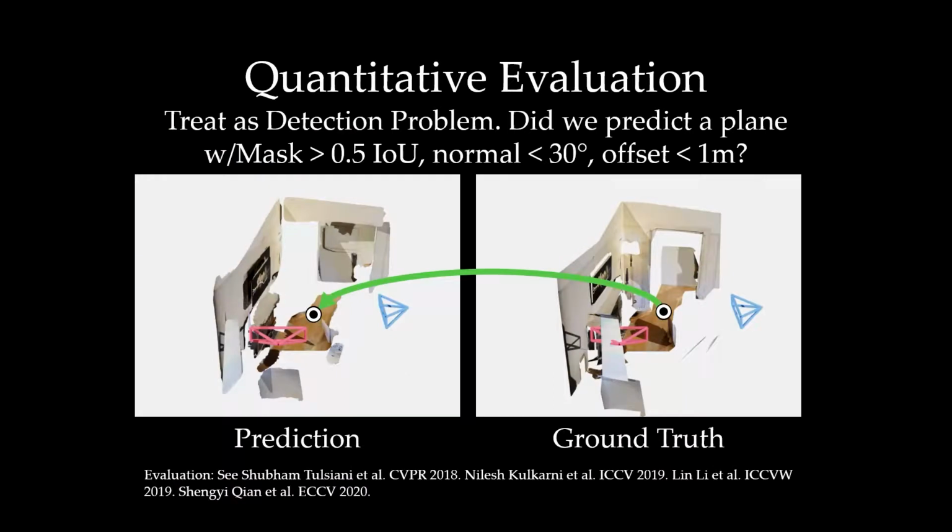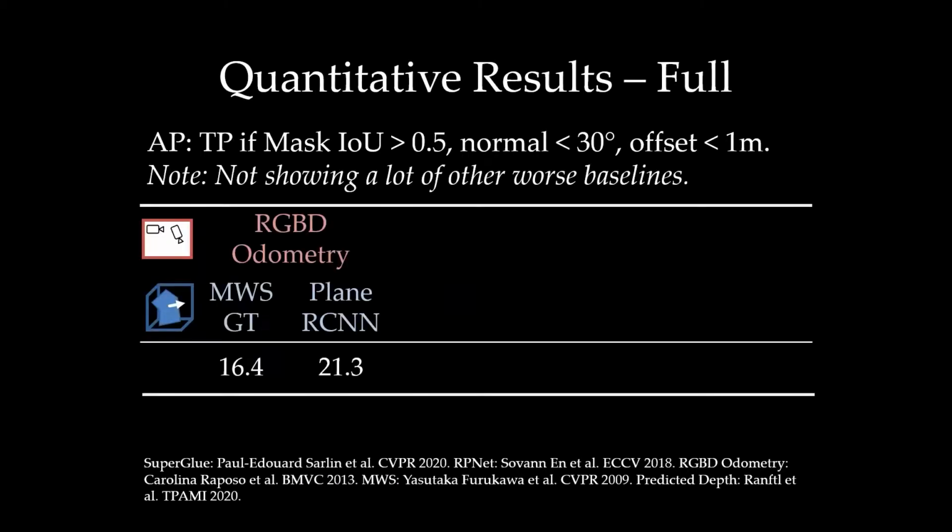Next, we show quantitative evaluation. We treat the full problem as a detection task and evaluate using average precision. We define a true positive as a detection satisfying three criteria, including mask IOU, surface normal distance, and offset distance. Plane odometry finds pose primarily with plane normals. Its correspondence is often wrong because our low overlap setting limits the information in geometric cues alone.